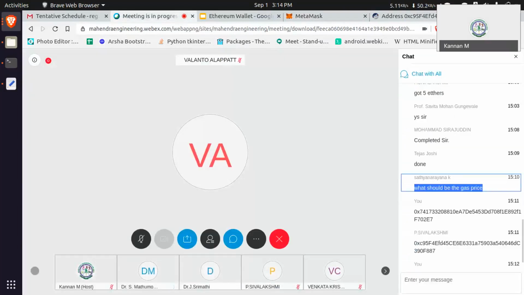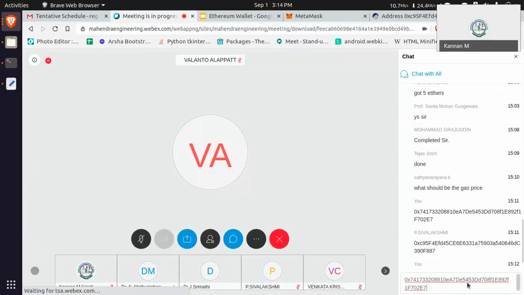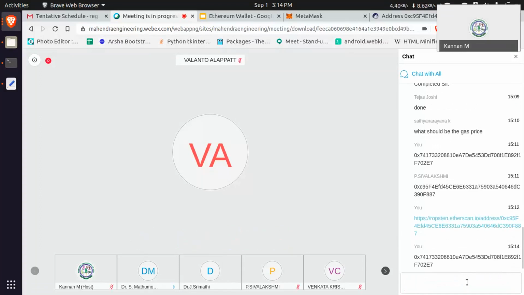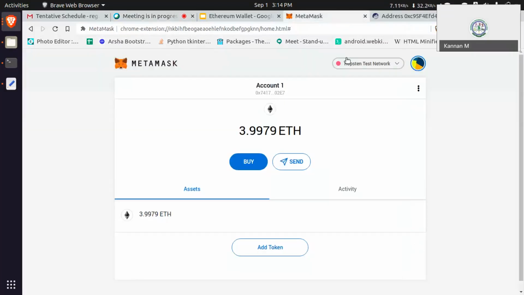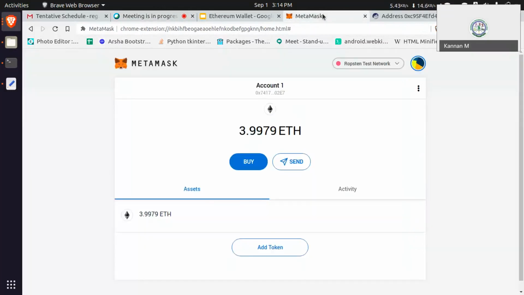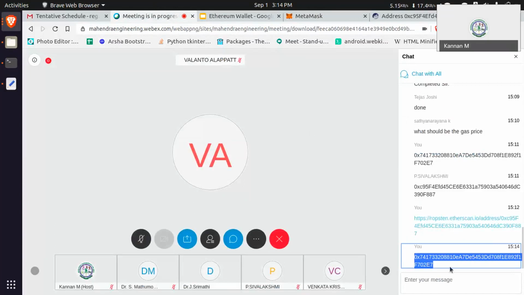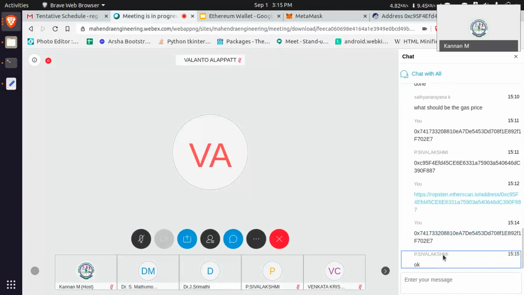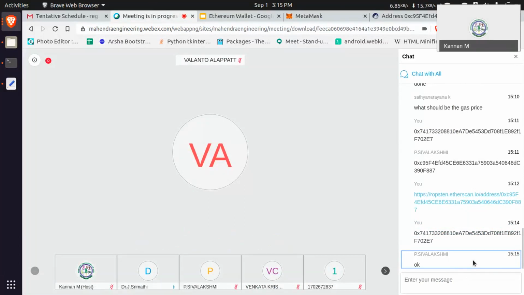I think in this meeting nearby 65 people are there. Just try to share 0.5 ether to my account. I am posting my account here so that I know you guys are following or not. Or else you can transfer one ether. Just enter one ether and then try to transfer funds to my account. Is it fine, everyone? This is test money, test ether only, not real money.